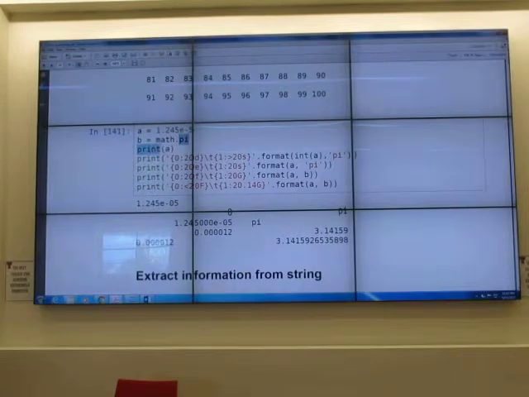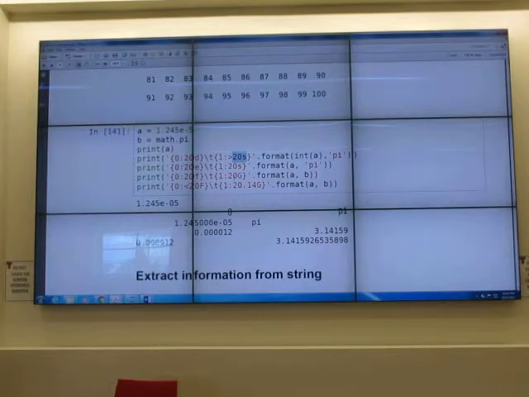Backslash t means you put a tab, one space between them. So print A is this line. 20d means the whole field has 20 spaces. And then you have a tab and then 20 spaces and then pi. This s is string. I don't know for sure about this symbol that I put, but basically this is to format the string. So location 1 is for a string with the whole field of 20 digits.